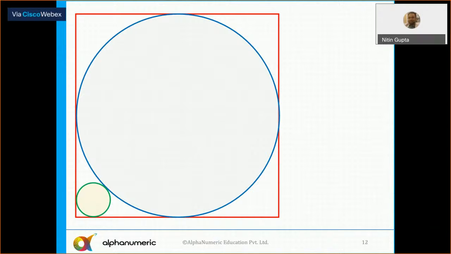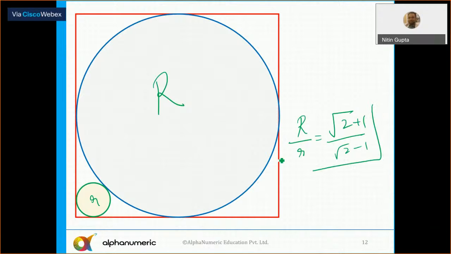Okay, another very common figure, it has come in CAT many times. If the radius of this is capital R and the radius of this is small r, there are two circles which are touching each other and there is one tangent. It's not necessary that it is a square, it can be anything, but there should be a figure with a bigger circle and a smaller circle. So what is the ratio of the radii of these two circles? It's a very common figure in the CAT. There were a lot of questions based on this figure. So the ratio of capital R to small r is always equal to (root 2 plus 1) upon (root 2 minus 1). That is the ratio of these two here. Root 2 plus 1 upon root 2 minus 1.